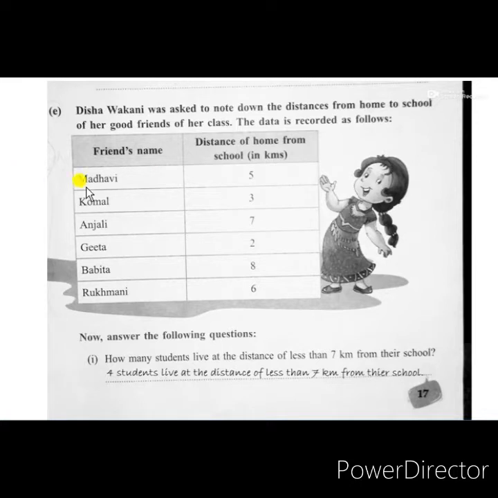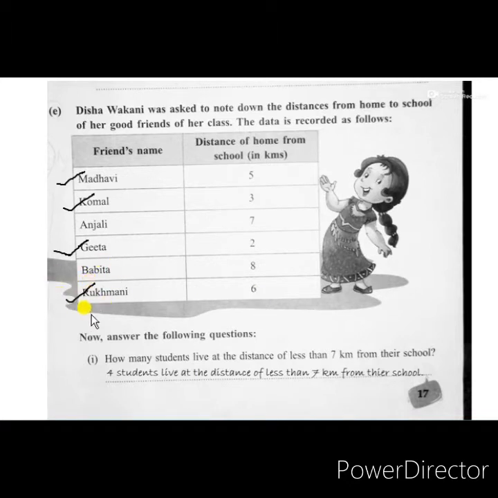First one, Madhavi, yes, she lives less than 7 kilometers away from the school. So we can take Madhavi's name. Next one is Komal. She also lives less than 7 kilometers. So the second name is Komal. Then the third one, not to take. Anjali lives 7 kilometers, not less than. Now the fourth one is Geeta. Geeta lives 2 kilometers away, so we can take her name also. Next one is Babita, not to take. Then the last one is Rukmini. She lives 6 kilometers, that means less than 7 kilometers away from the school.